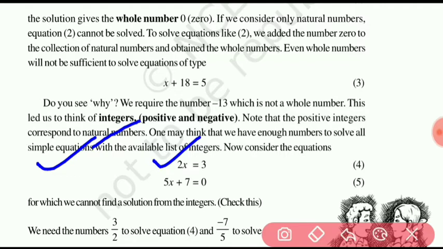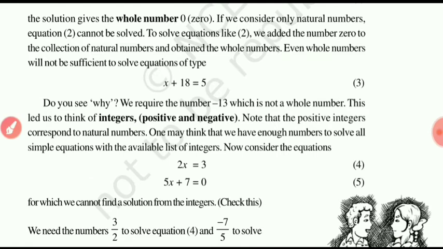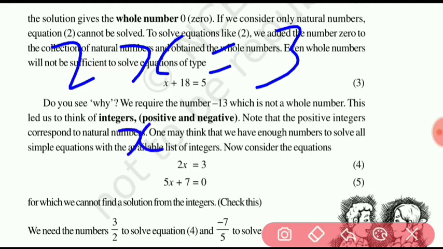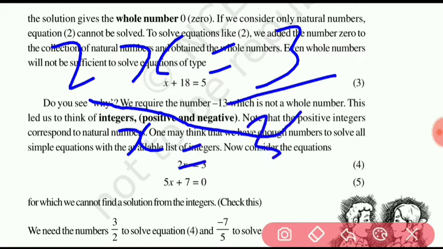Now consider the fourth equation. 2x equal to 3. What is the answer of this? 2 transposes and x equal 3 by 2.